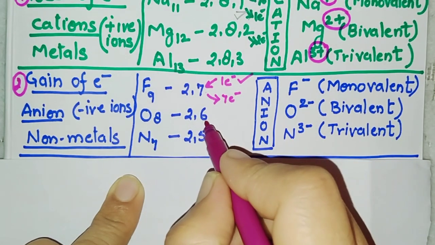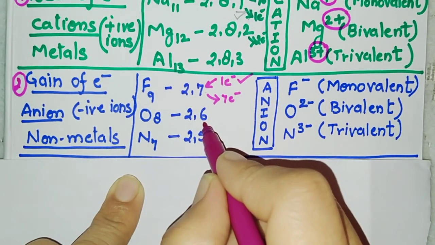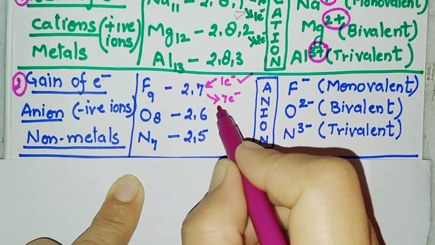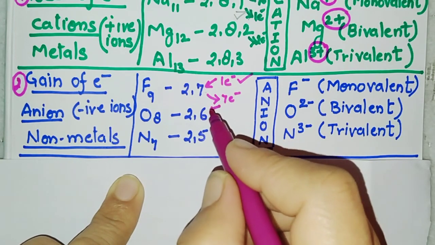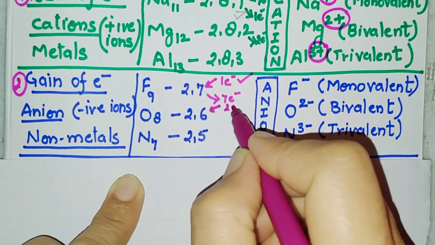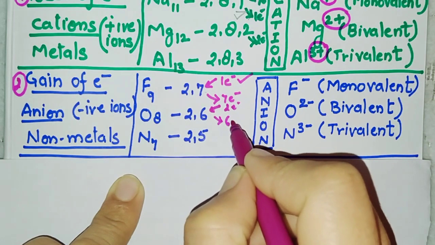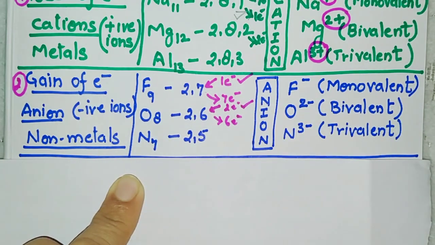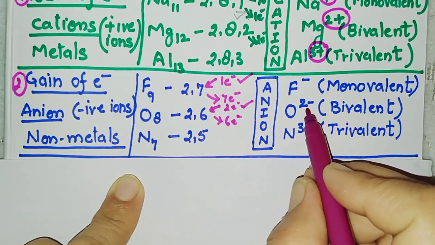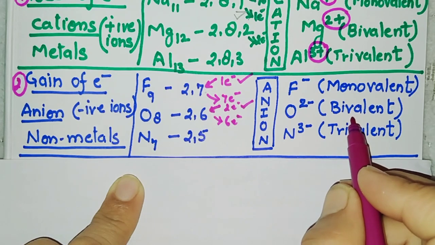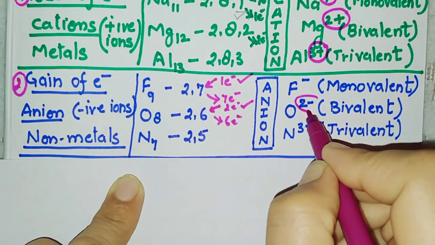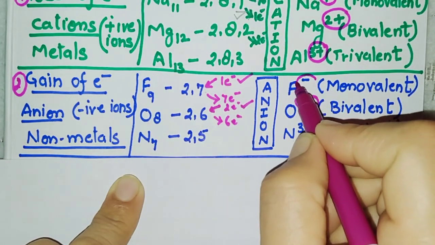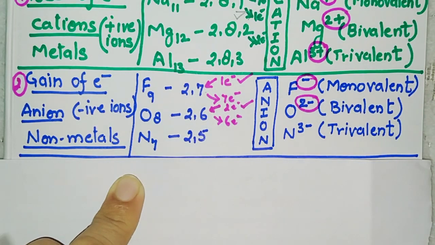Oxygen has 6 valence electrons. So it will take 2 electrons or will give away 6 electrons. So what is easier? To take 2 electrons is easier for oxygen. So it will take 2 electrons, and it is also called bivalent, because it is having 2 minus charges, whereas fluorine has 1 minus charge.